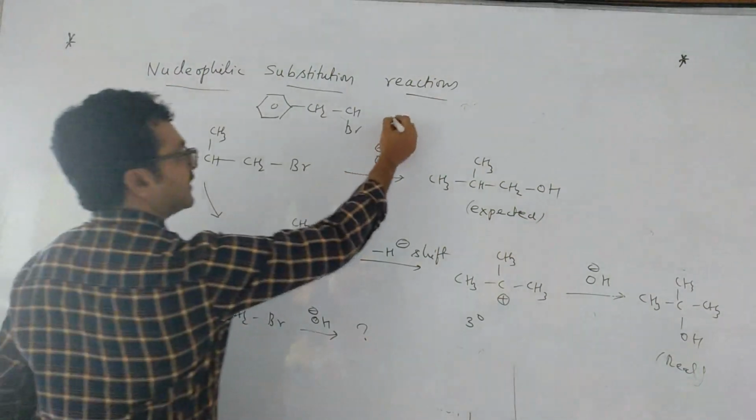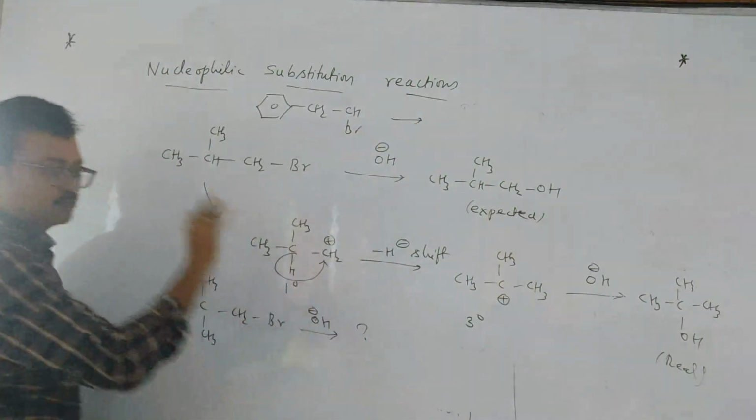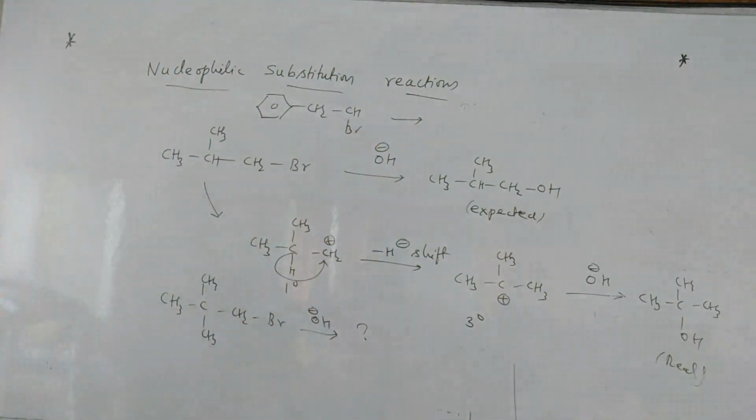So generally these three cases you can remember. That's it. 1, 2, 3. Sometimes ring expansion also takes place. 5-membered will become 6-membered. Okay, but that is a very rare scenario. They will ask, rare case. And sometimes ring contraction also takes place.